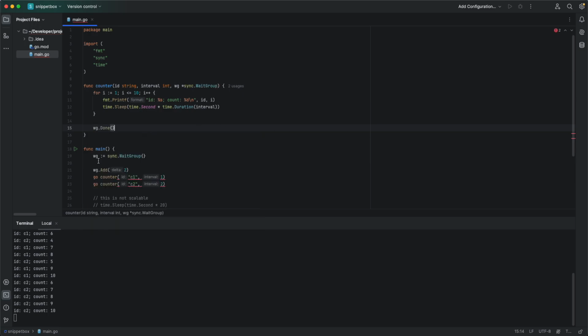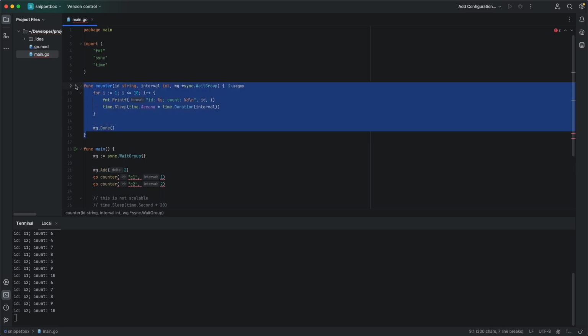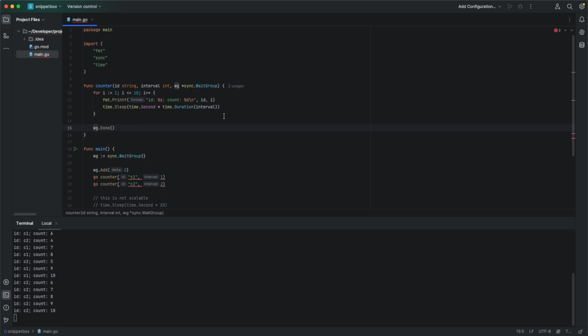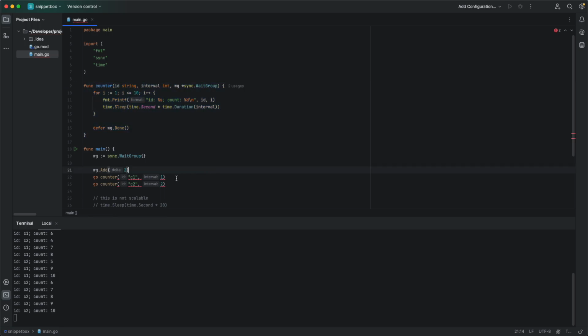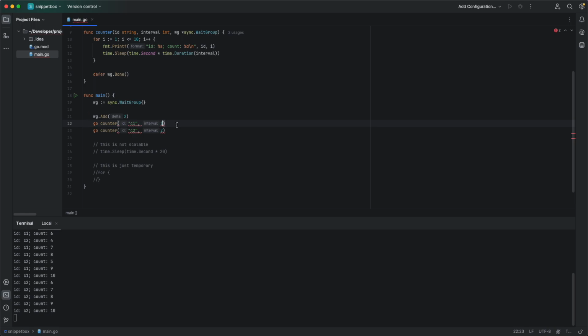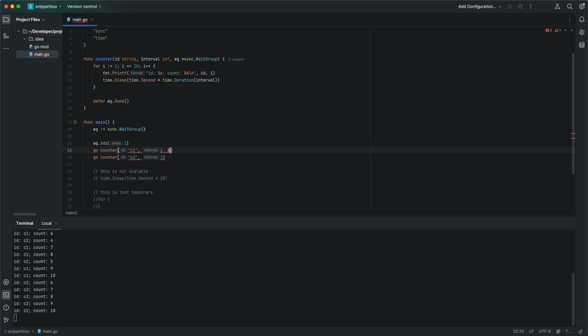We can tell the wait group that we are done executing. In fact, we can add defer here. The defer keyword tells the Go runtime to execute this function the moment I finish the execution of this function body. So here in our main function, we can pass the address of our wait group.